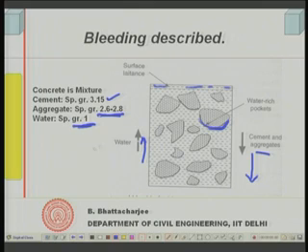Right. So, basically why does bleeding take place, and it is somewhat inherent. Of course, you can control it, reduce it, keep it to a level where it is not so harmful, but water will definitely have a tendency to come up. So, in fact, you will have higher water here and less cement, so the water cement ratio here is also very high compared to the bottom. So, bleeding actually takes place because water has a tendency to come up, being the least specific gravity material, and cement has a tendency to go down, right. So, that is what it is, okay.